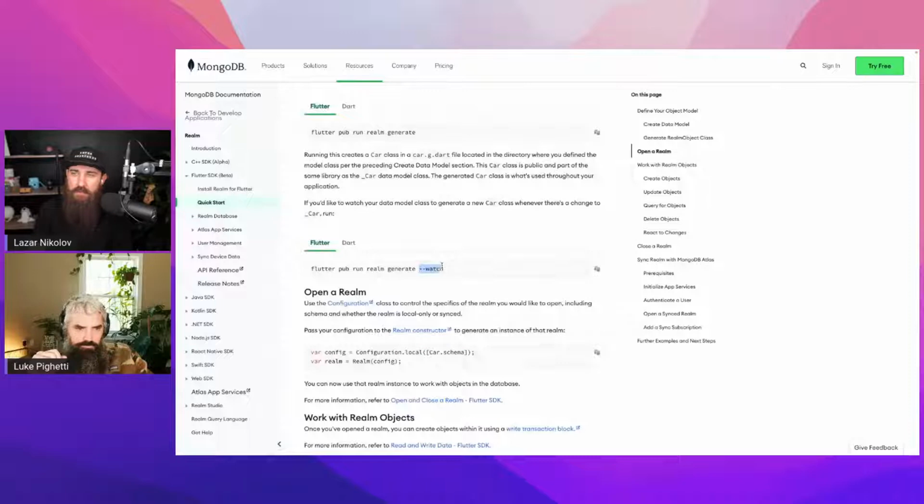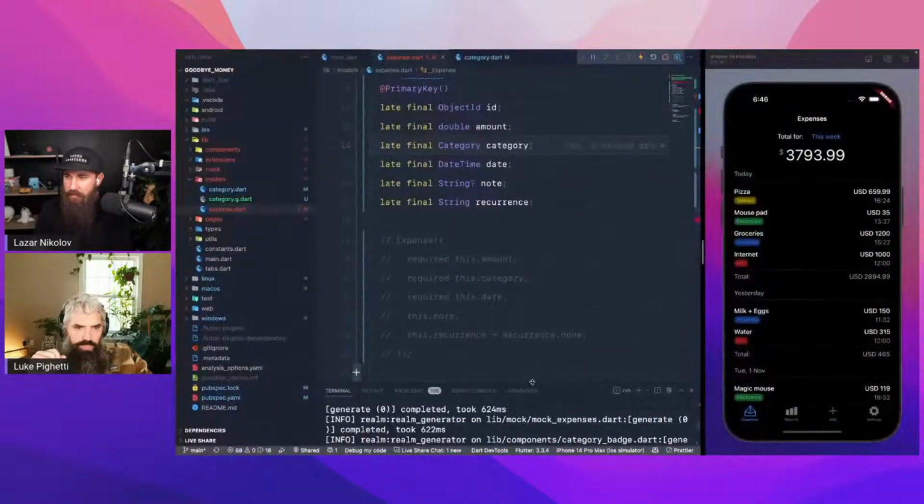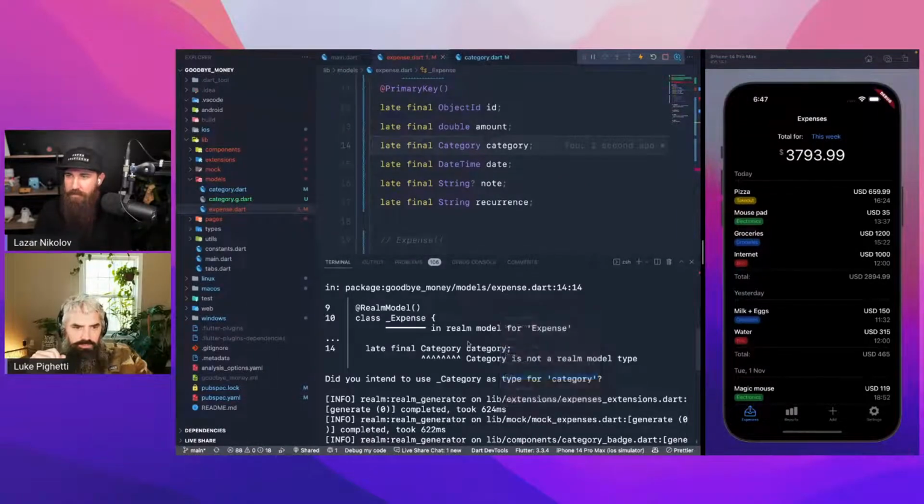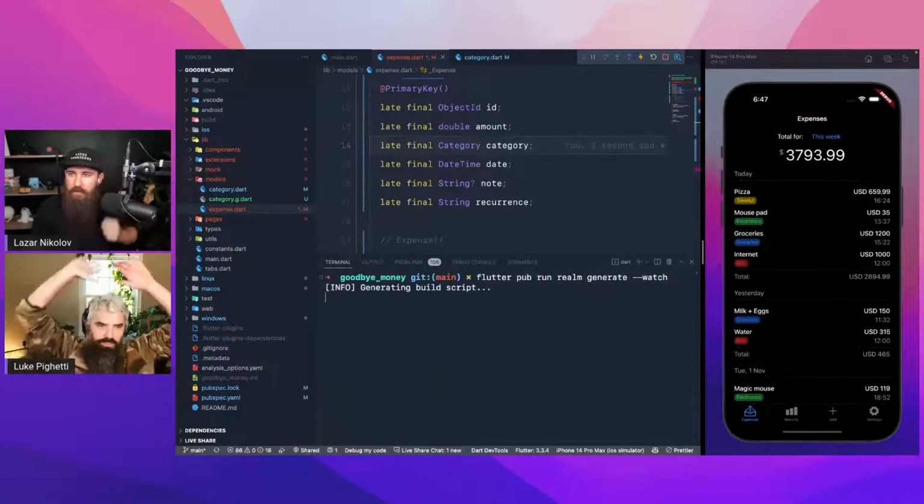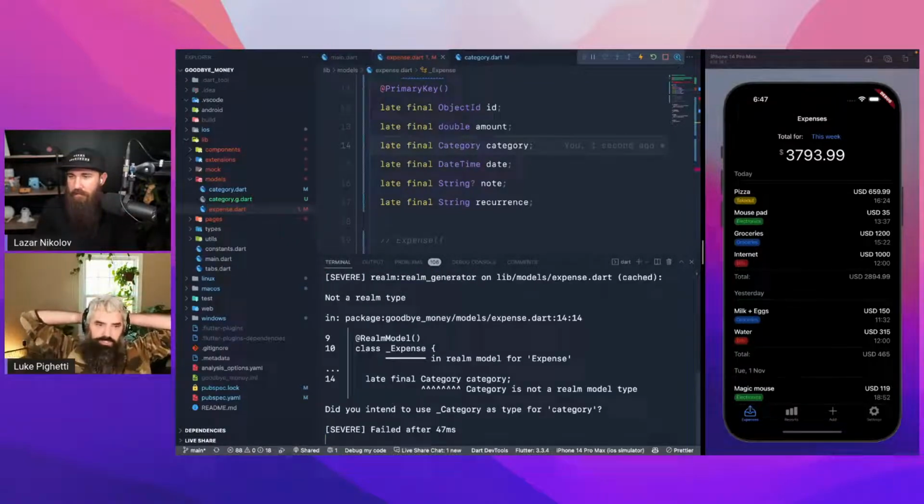There's a watch command, which is cool. Okay, that's nice. I bet we can just run that in the background and leave it there hanging. Let's see what it does.